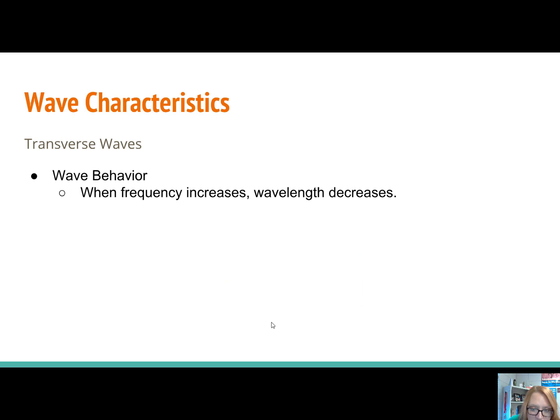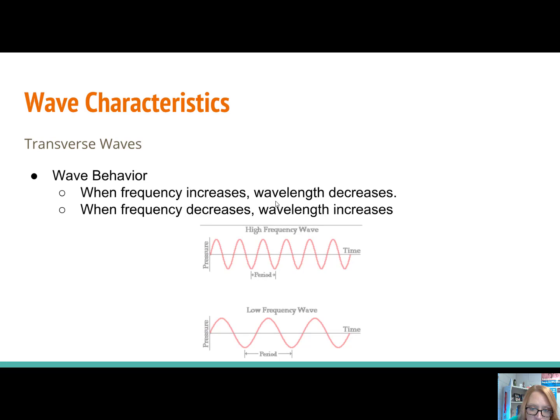When frequency increases, wavelength decreases. So the faster it's moving, or the more it's happening, the wavelength gets smaller. And when frequency decreases, the wavelength increases. So these have an inversely proportional relationship, meaning when one increases, the other decreases. So they have opposite relationships.